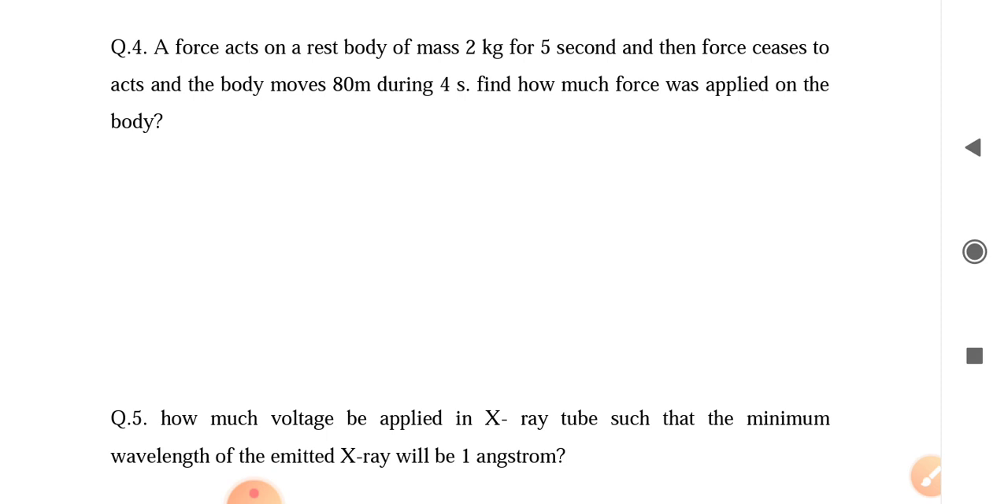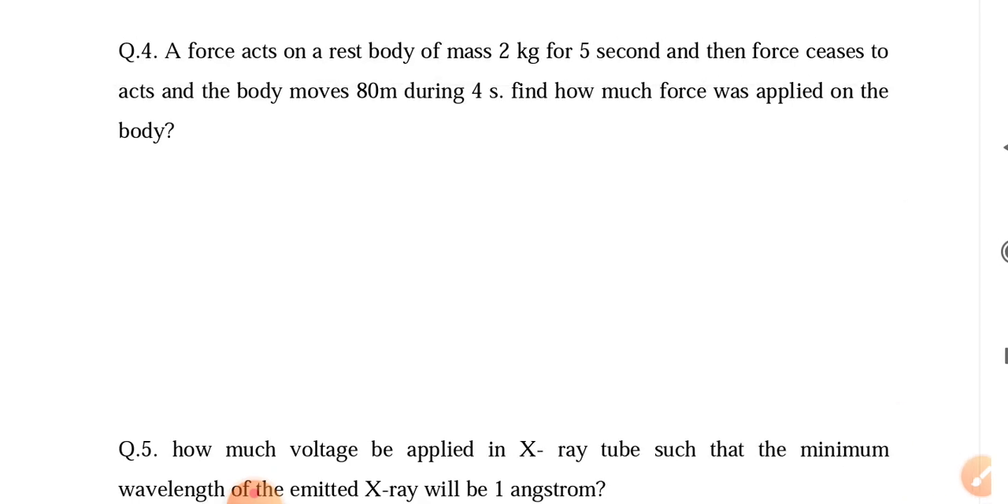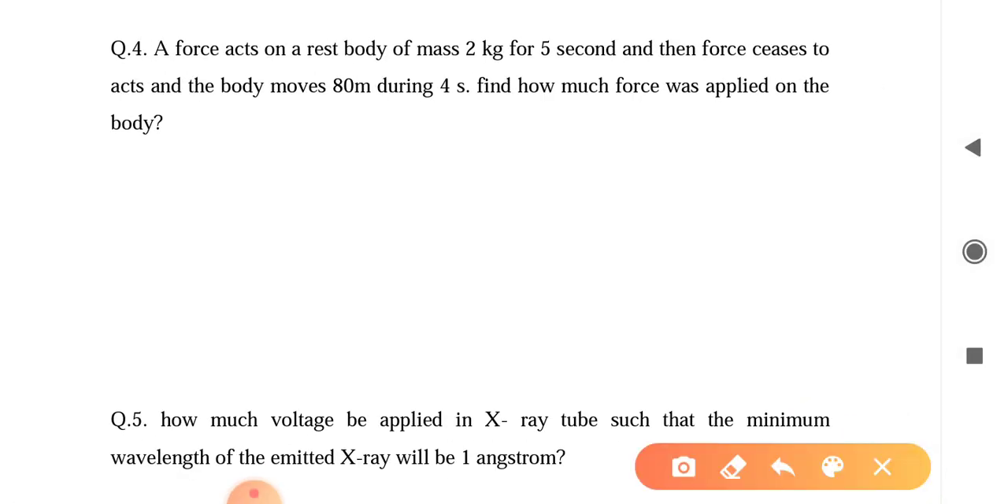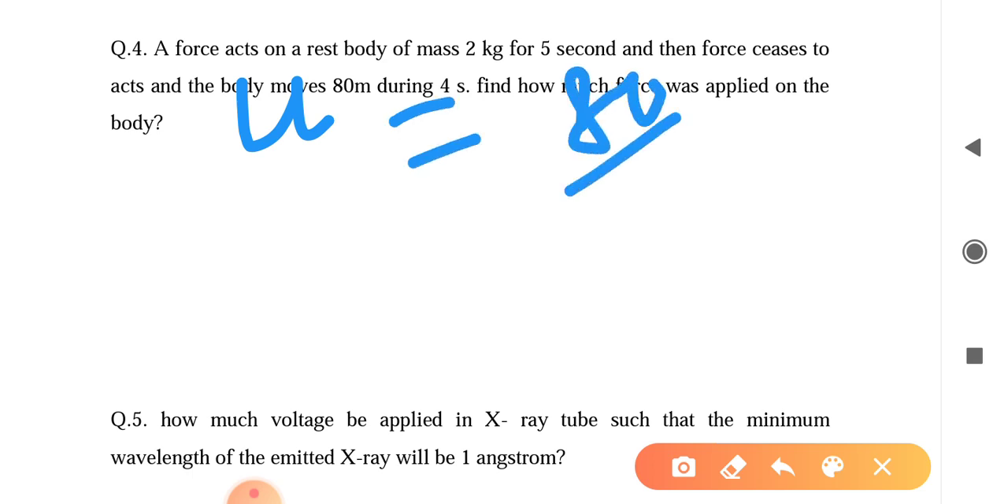So before I start, I will calculate. You know that s is equal to ut in 4 seconds. So u equal to 80 by 4, so this equals 25. The velocity of the body you can calculate by this process.